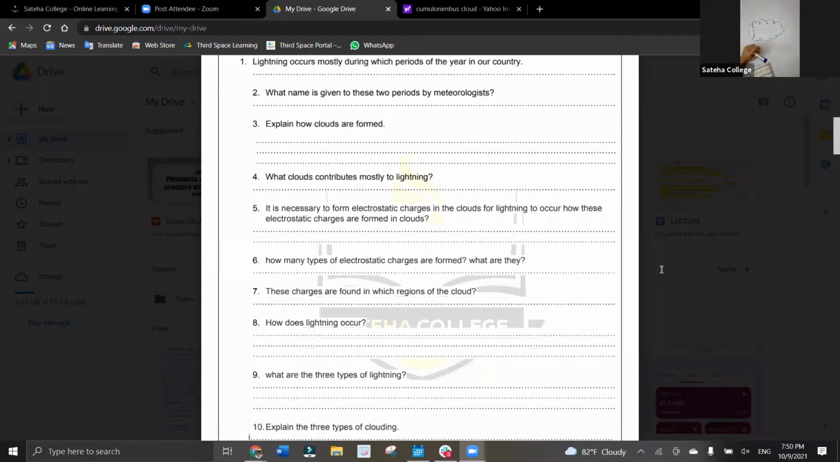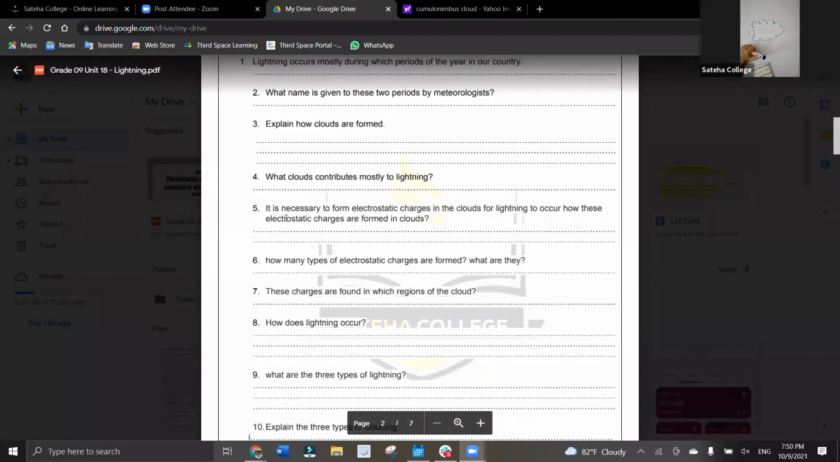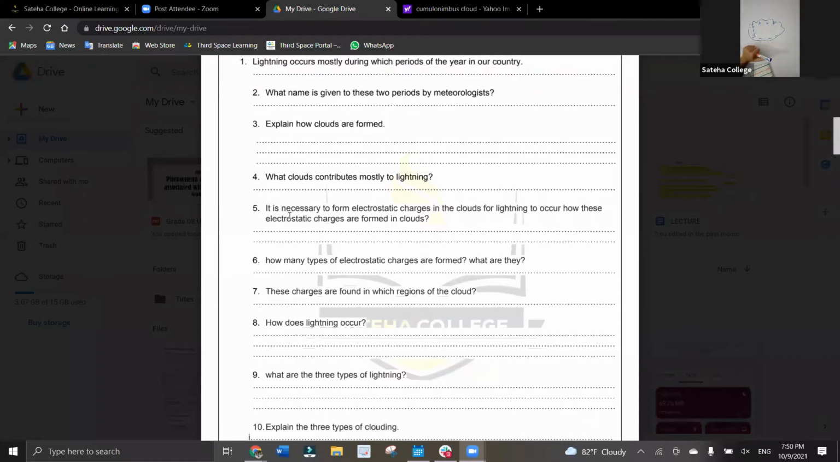But you don't have to write everything for the fifth question, because in the fifth question they're asking: it is necessary to form electrostatic charges in the clouds for lightning. How are these electrostatic charges formed? They're asking you only how the electrostatic charges are formed. So you don't have to explain how lightning occurs. You can just explain how electrostatic charges are formed.